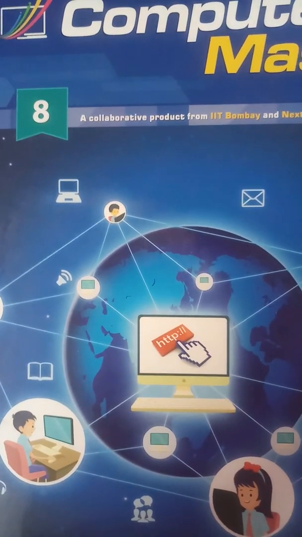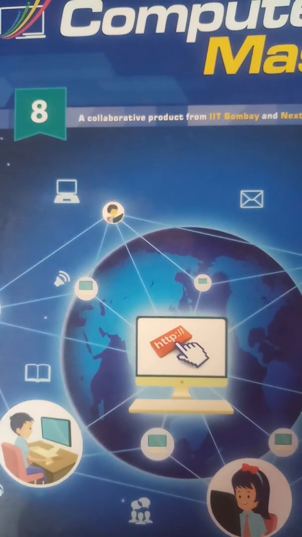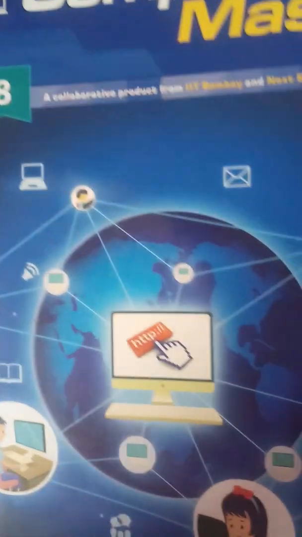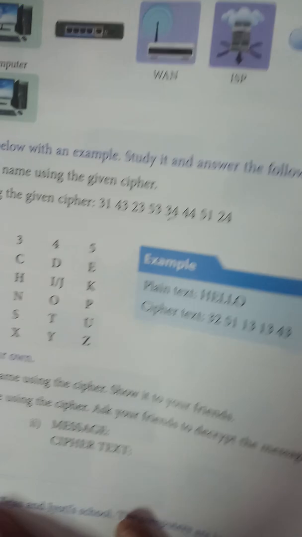Good morning, students. In today's class, we are going to see the topic website security. Okay, before that, take page number 22.